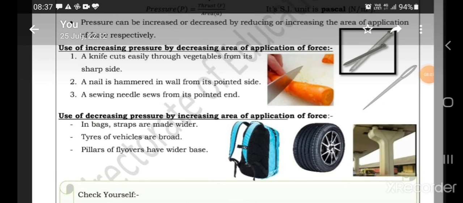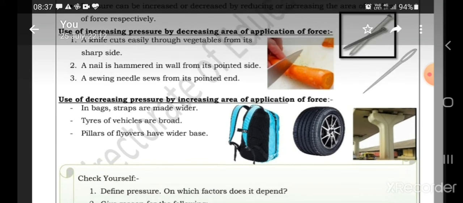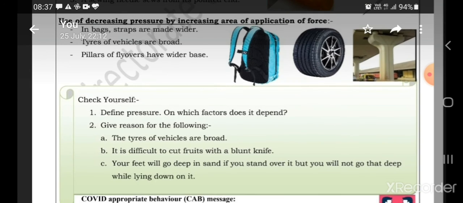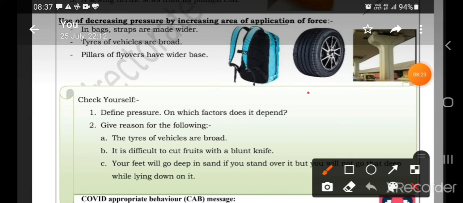What is pressure? We recall pressure is equal to force over area or thrust over area. Now we check our knowledge, what we have learned. First, define pressure. On which factors does it depend? On two factors. First is force and the second is the area on which force is applied. Second, give reasons for the following.